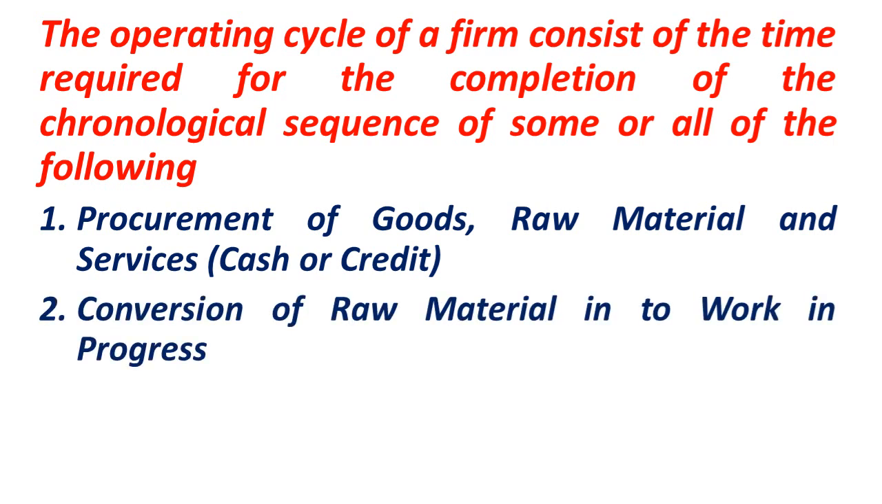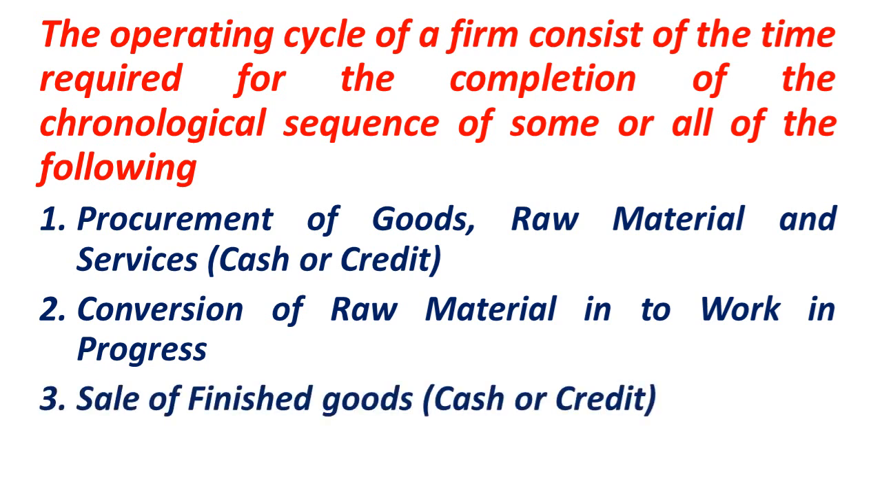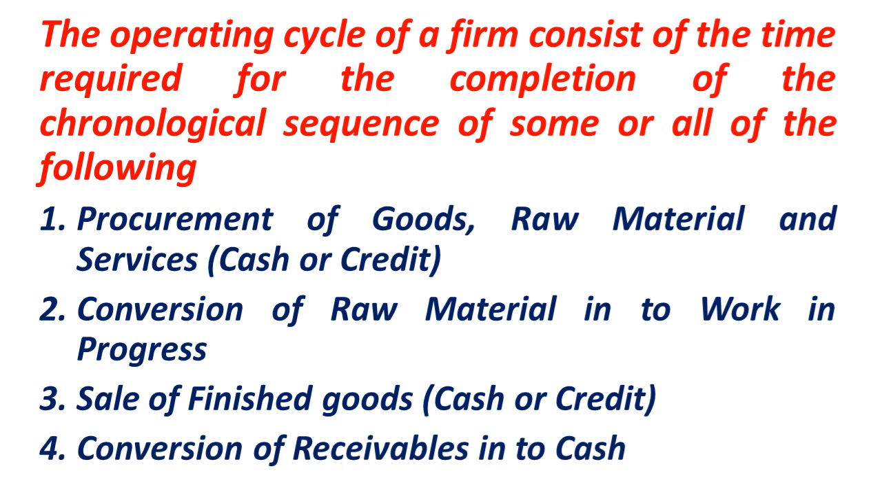Second step, conversion of raw material into work in progress. This will be there only in the case of manufacturing concerns. It will not be there in the case of trading concerns. That you need to understand. The third one is sale of finished goods for cash or credit. If we sell on cash, we will get the money. If we sell on credit, debtors, that is receivables, will be created. And finally, conversion of receivables into cash, in the sense realizing the money from the debtors, is the final step.